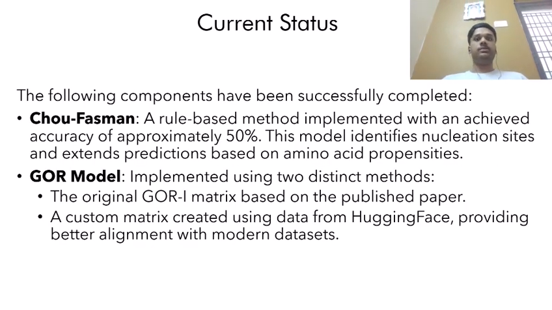So far, I have completed the Chou-Fasman model, which is rule-based and achieved 50% accuracy. For the GOR model, I implemented both the original matrix and also a new custom matrix using modern datasets. Together, I got accuracy around 60%, which was pretty good compared to the Chou-Fasman accuracy.